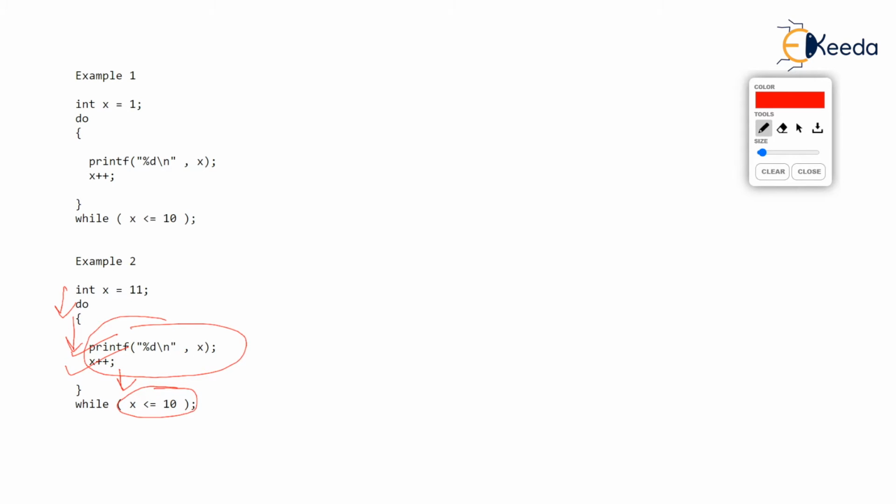Condition might be true; if it is true, it will go back to do and do it again. If it is false, then it will immediately terminate. But whatever it is, these set of statements will run at least once. That's the unique feature of do while loop, which is not true with while loop and for loop.